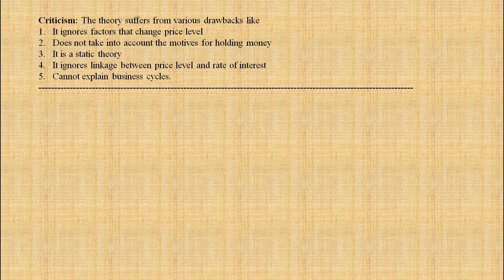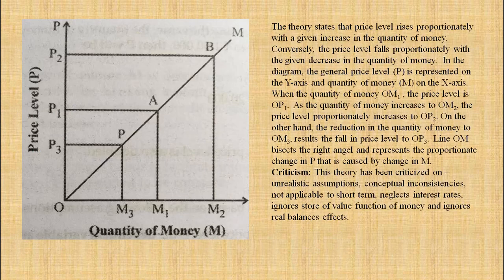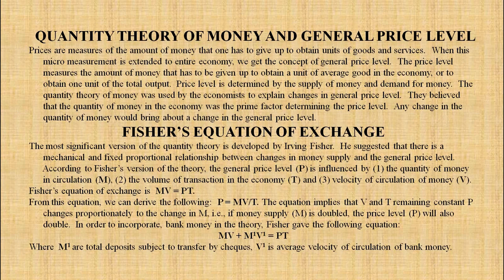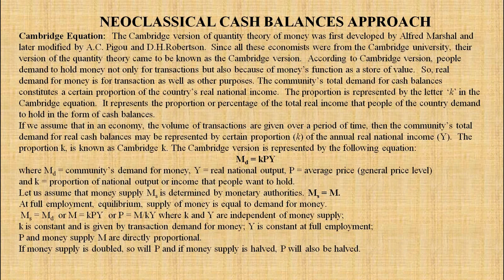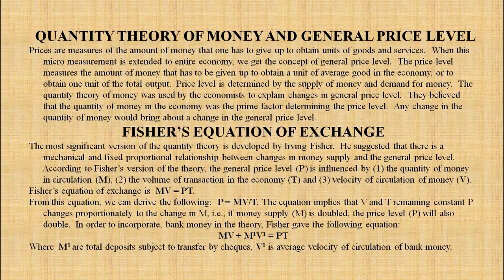So these are the two theories that you have to give in this quantity theory of money and general price level. Sometimes the question can be to explain Fisher's equation of exchange, or it can be the neoclassical or Cambridge version of the cash balance approach. So the question can be asked both ways, or only a single question can be asked that says explain the quantity theory of money. So you have to give the entire explanation.